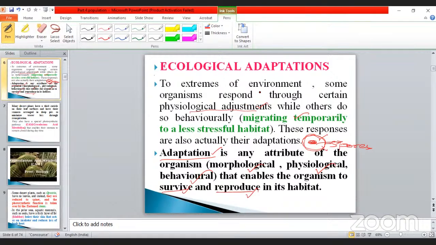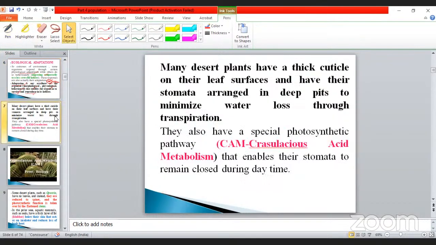Take examples such as Opuntia and cactus. Even the camel has adaptations for xerophytic conditions. But at the same time, it will not survive during the rainy season or other conditions. Okay, my dear, go to the next one.